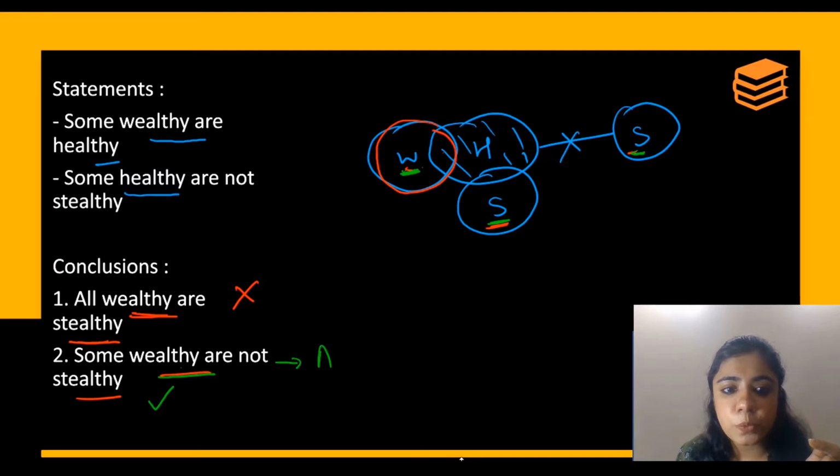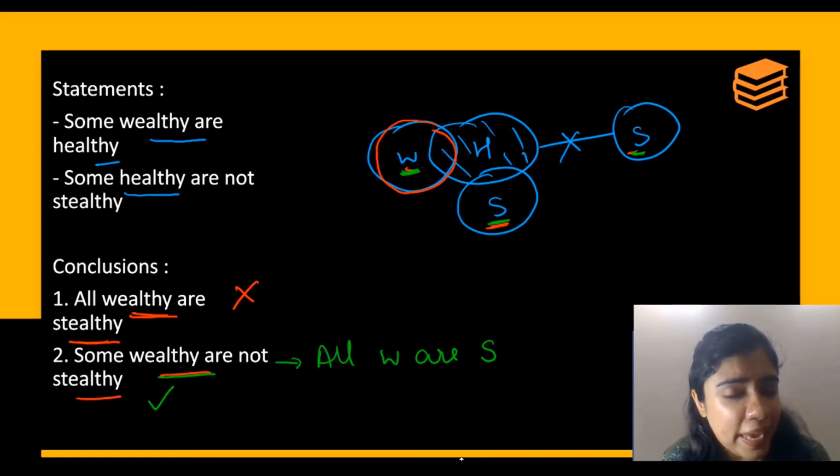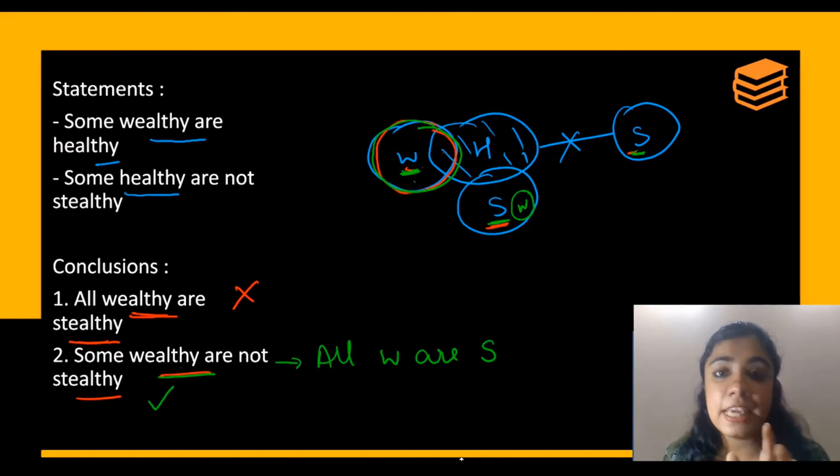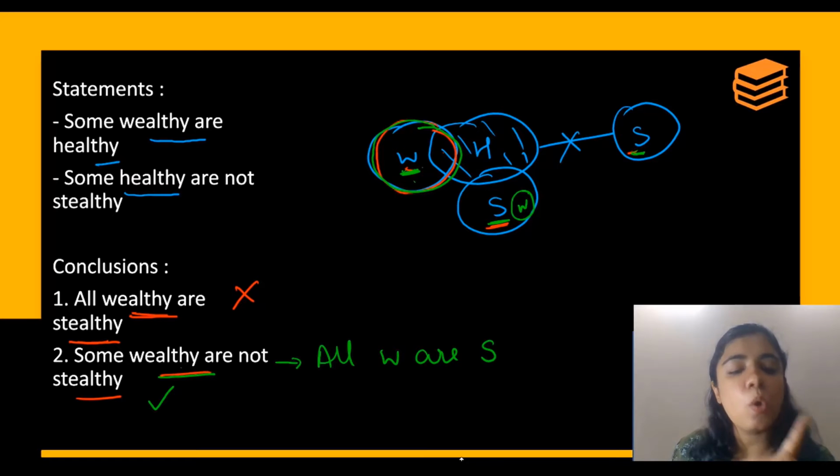The opposite would be all wealthy are stealthy. Can you make a single diagram where all the wealthy can be stealthy? Now imagine the entire wealthy if I put inside this stealthy. If I put the entire wealthy inside this stealthy, is it wrong? So the answer is no, it is not wrong. Because wealthy can go inside stealthy. Understand? Some part of healthy cannot go.